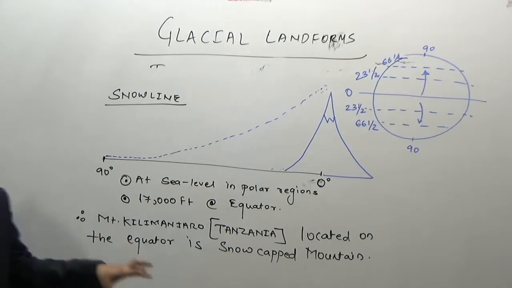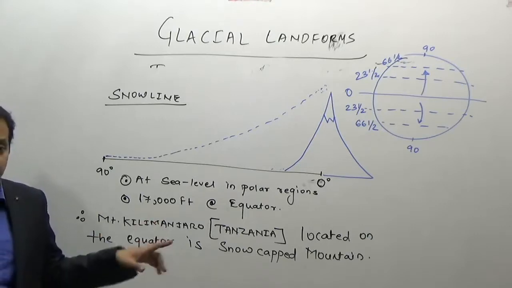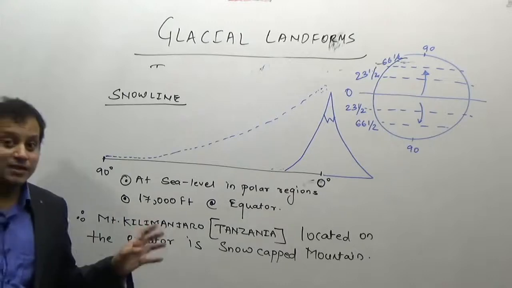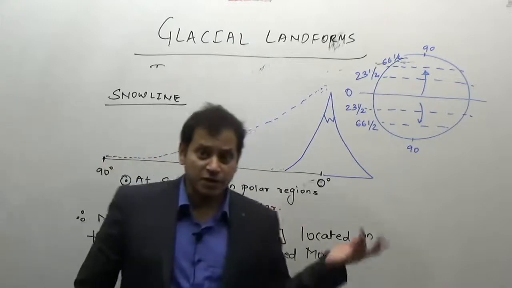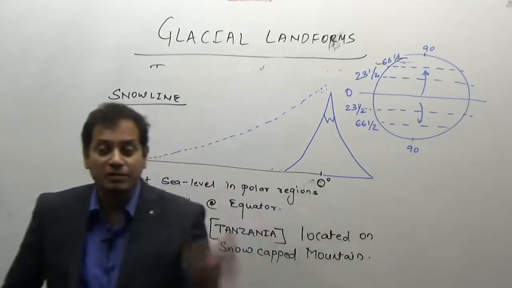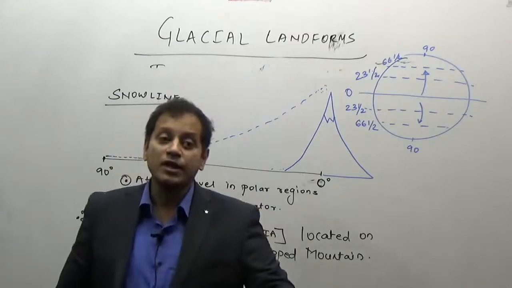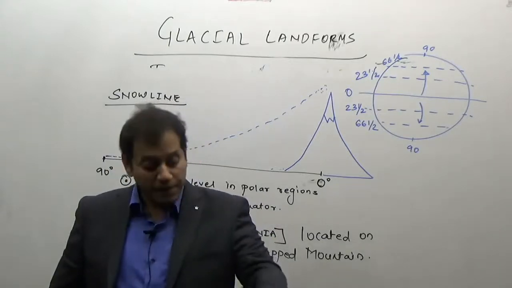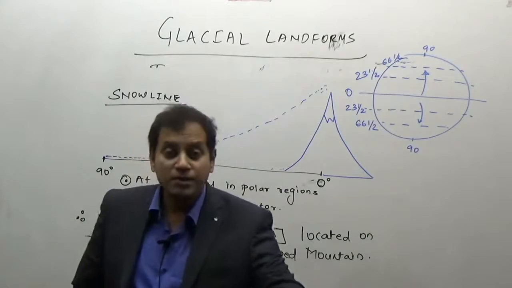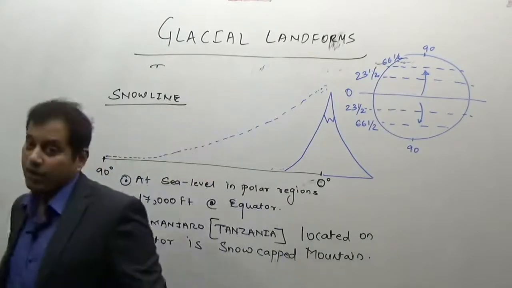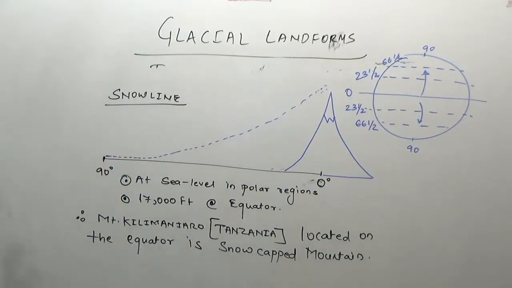Now, what you have to remember is that snow-capped mountains means it must be of a certain greater height. You remember that Mount Kilimanjaro is Africa's highest mountain. So Mount Kilimanjaro has a permanent snow line located on the equator. It is the highest mountain in Africa.